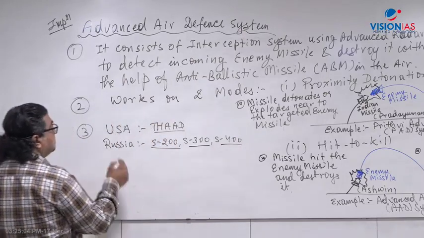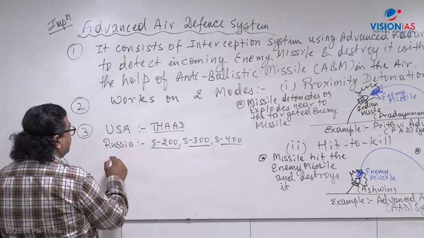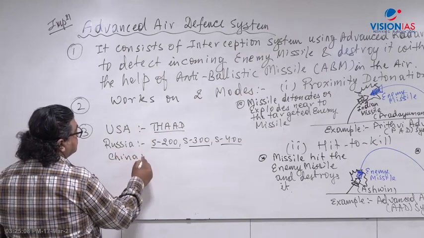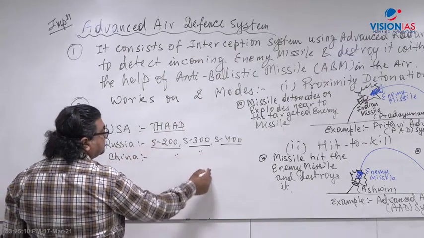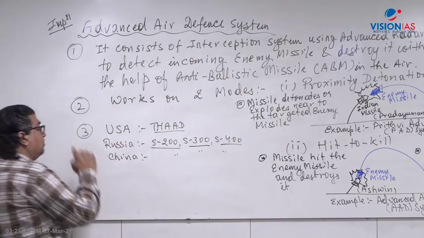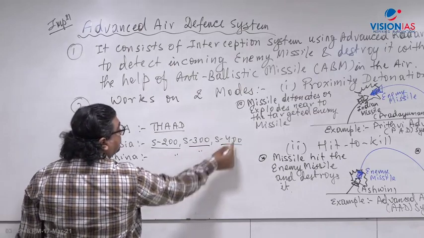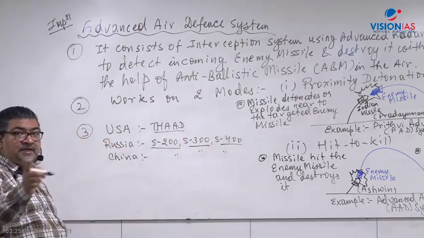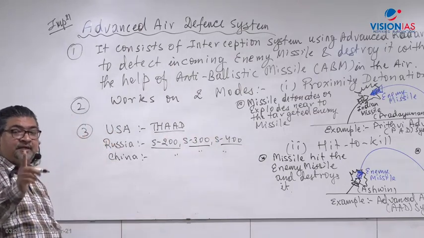Now what about China? China is using the same as Russia. China doesn't have an indigenous one; it is using the Russian one. India wants to get the S-400 from Russia. We have a deal with Russia to get the S-300 and S-400.